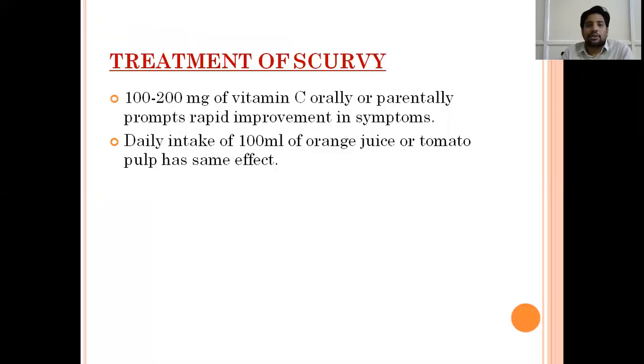Treatment of scurvy: we give vitamin C orally. Most people tolerate it orally, it's not a problem. We give 100 to 200 mg of vitamin C orally daily. Otherwise, if you want a rapid improvement, we can give it parenterally also. We can give vitamin C supplements, or we can give normal orange juice or tomato pulp of 100 ml. It will also have an equal effect as giving vitamin C orally.